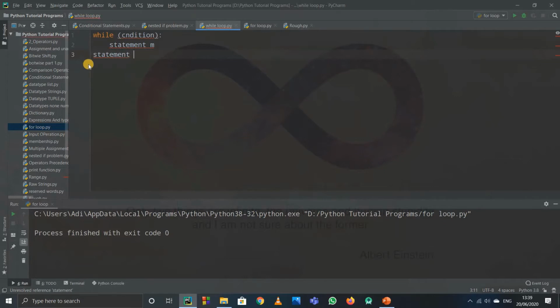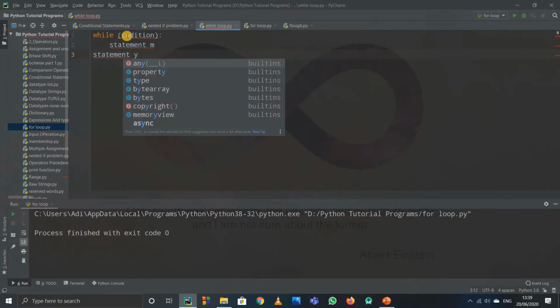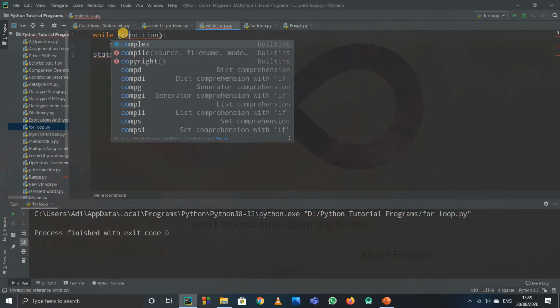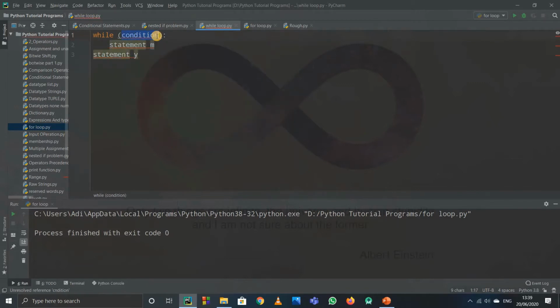What will happen here is, while the condition is true, that many times this statement will execute. This condition is a bit tricky to understand, and I'll explain it afterwards. Until the condition is true, the loop will run, and if the condition becomes false, the flow gets outside the while loop and goes to statement y. I'll explain it nicely over here.